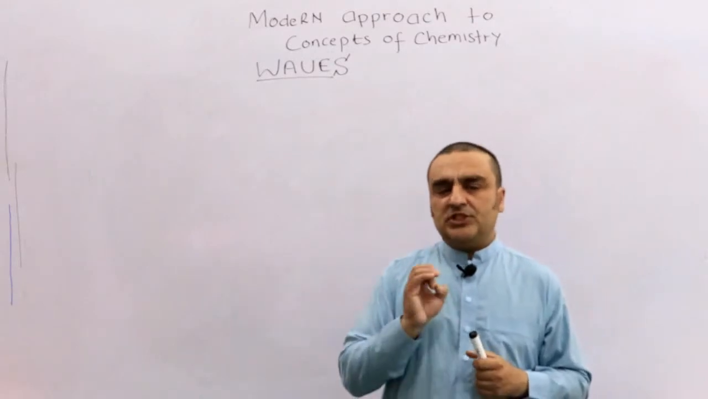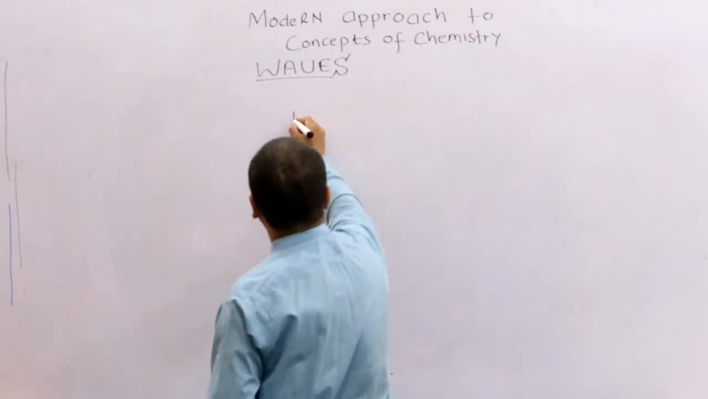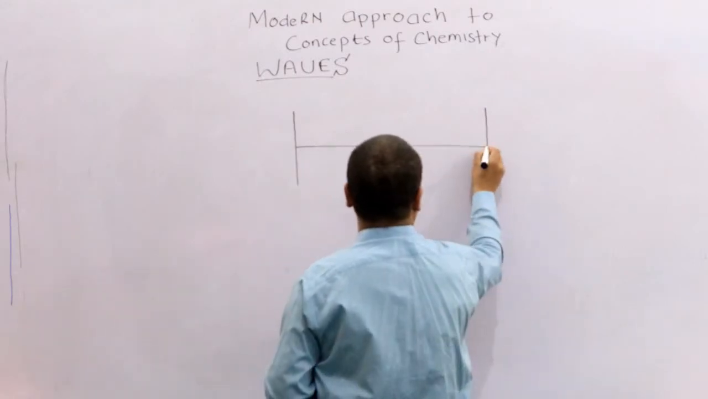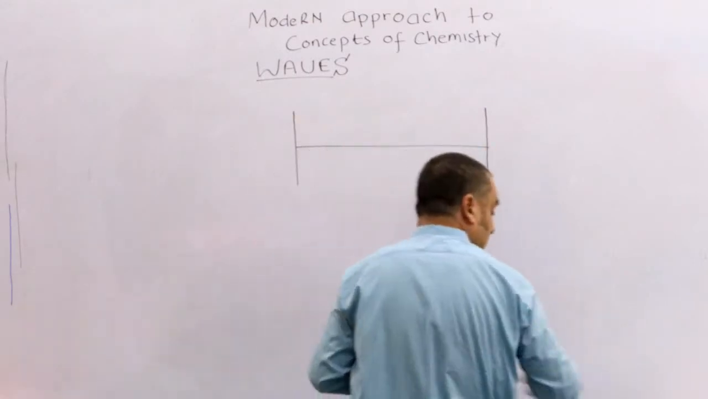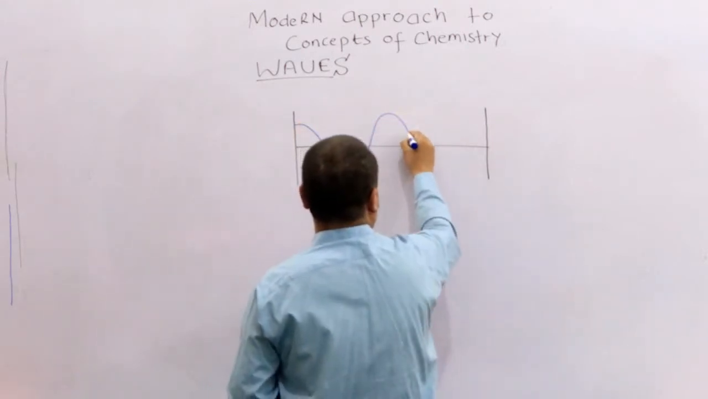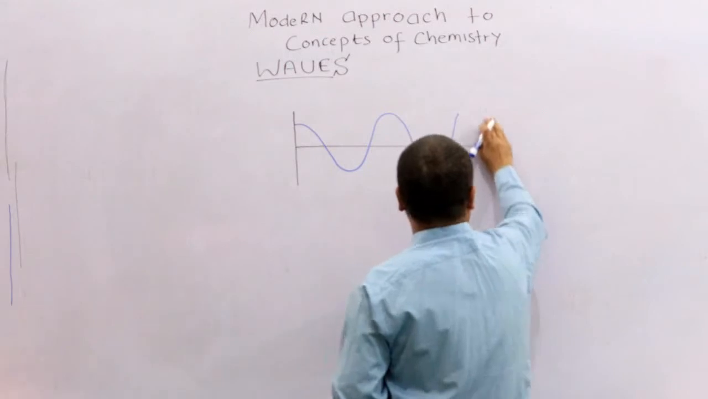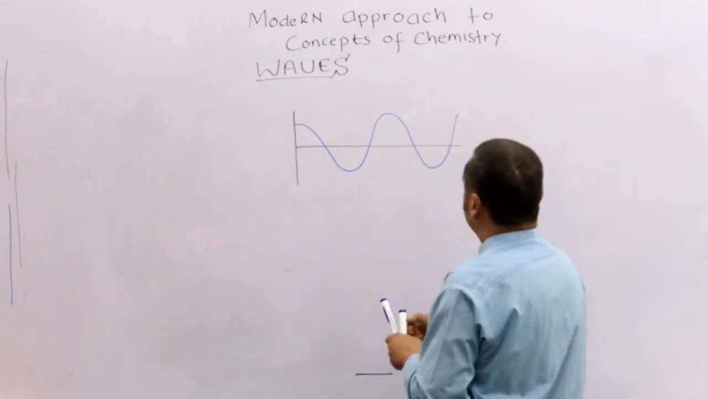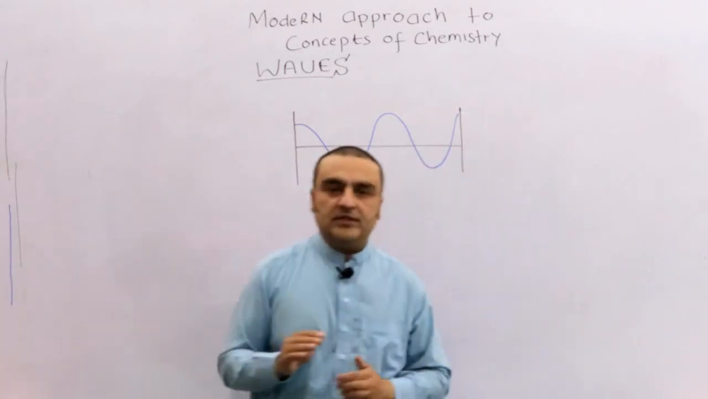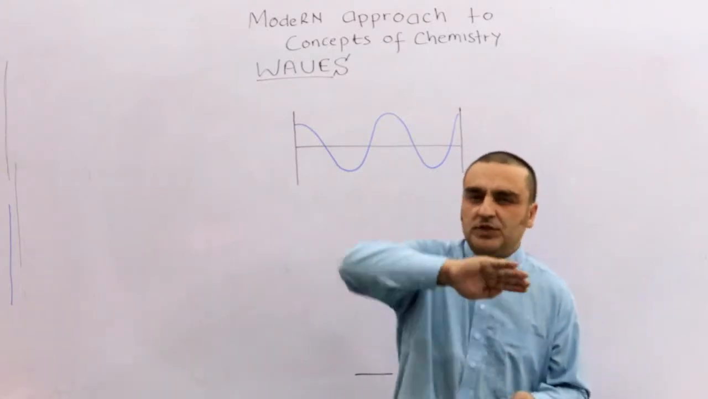So the simple wave looks like this. Okay, so let me draw it a little bit narrow here on purpose. So what is a wave? It's a disturbance that moves through some medium. So it's like this.